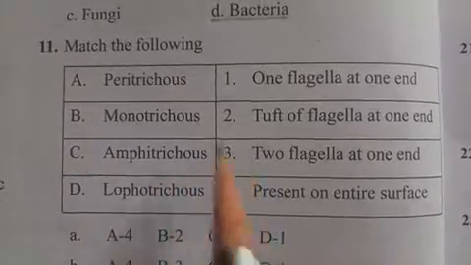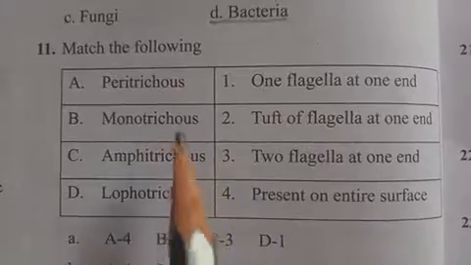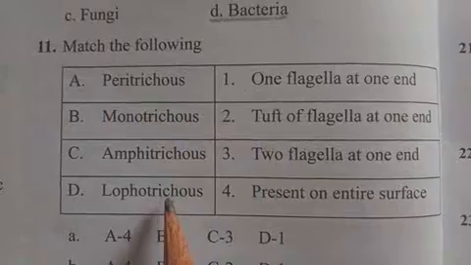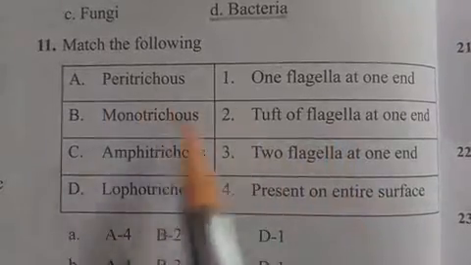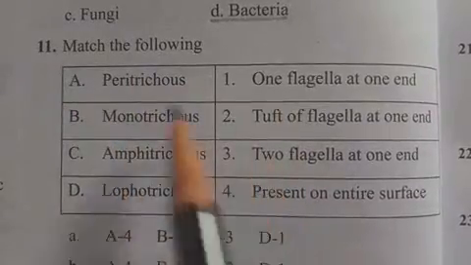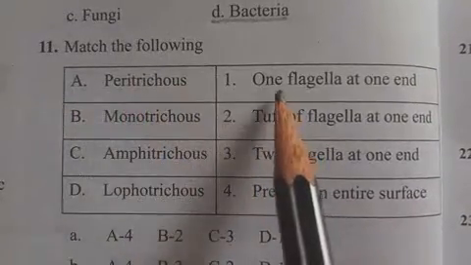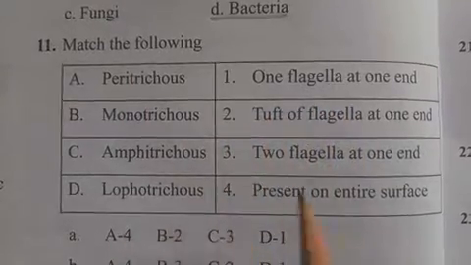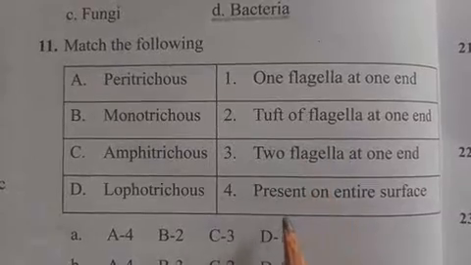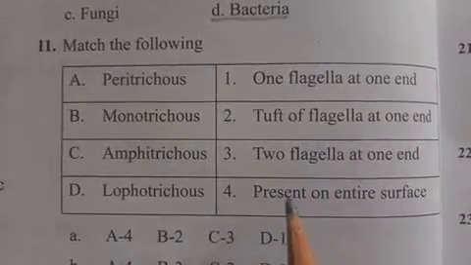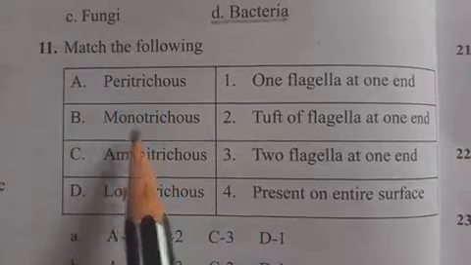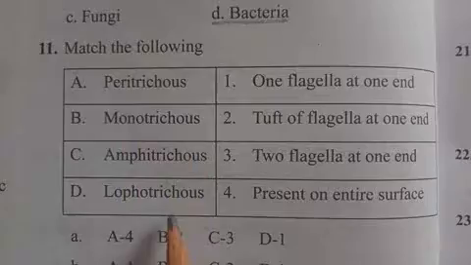So you can consider all bacteria are there. Here the properties of bacteria and their flagella are given. Match the following. In the first column and the second column, the meaning is one flagella, two flagella, depending on the property of the flagella, the morphology of bacteria, especially flagella-related. The names are given here: Peritrichous, Monotrichous, Amphitrichous, and Lophotrichous.